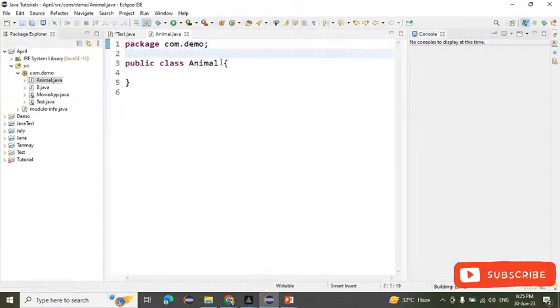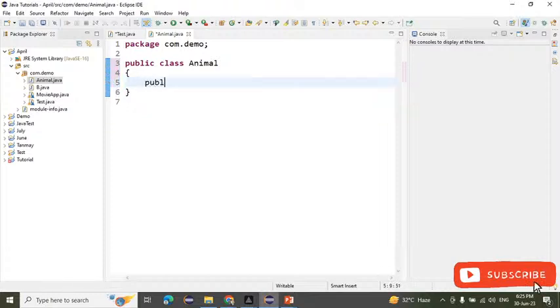Okay. So here our animal class is created. And what is the syntax? First one is our access modifier, then the class keyword, and then we have a class name here. Right? This is the syntax of our class. After that, what do we need to write here? First, we need to write a main method, or we will try to write some behavior.